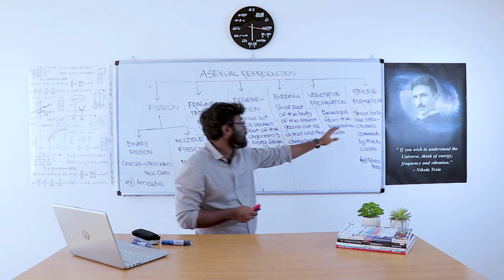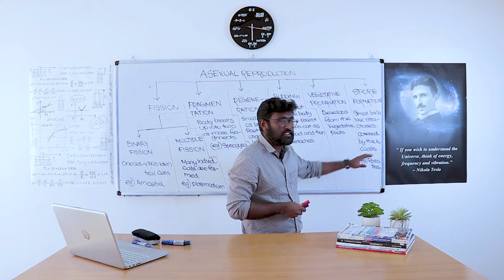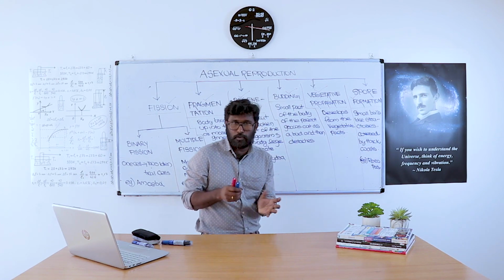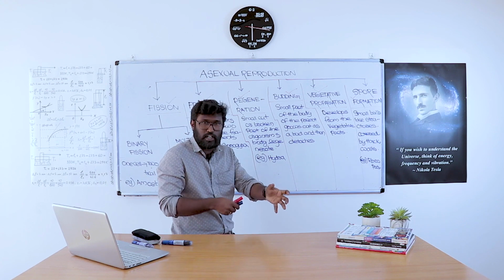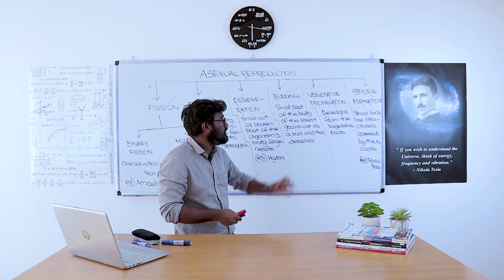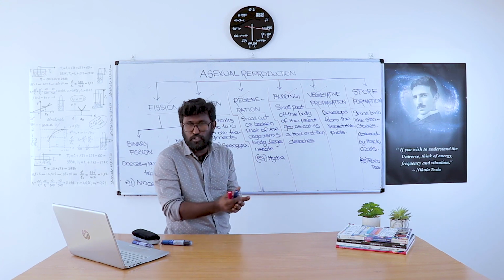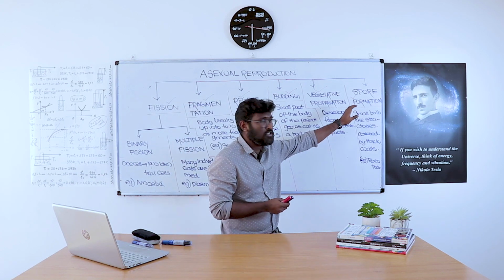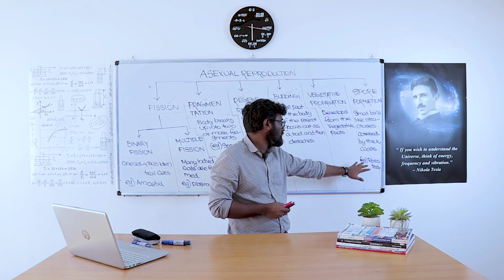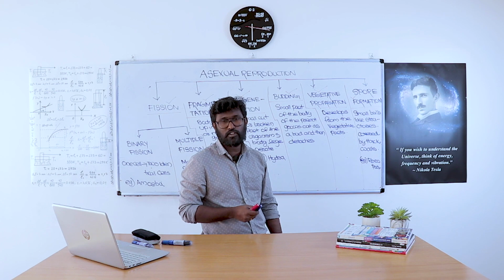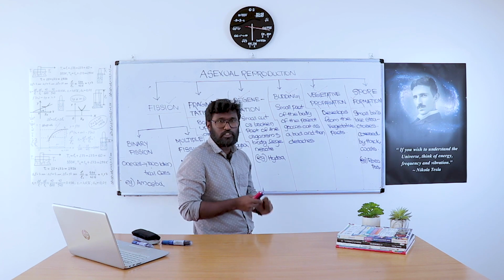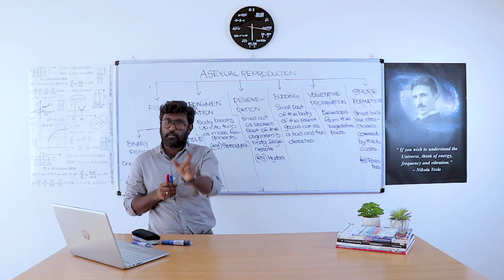Then finally, spore formation. Small bulb-like structures covered by thick walls are called spores. Under matured or suitable conditions, these spores develop into new individuals. This type of reproduction is called spore formation. For example, rhizopus. So these are the types of asexual reproduction.